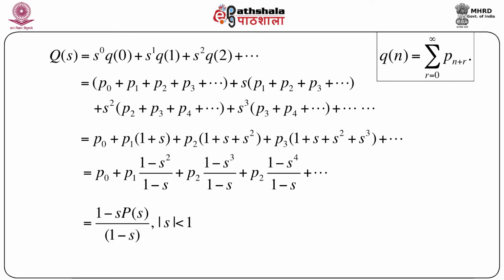So this is a simple algebraic manipulation in order to find out the probability generating function for the expression probability capital X greater than or equal to n. Exactly similarly, we can find out probability generating functions for other expressions in terms of ps, that is the original PGF for X.